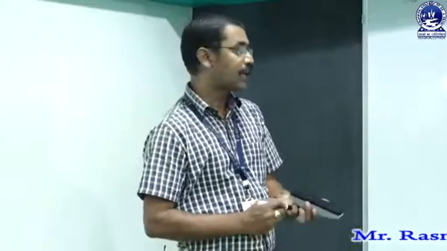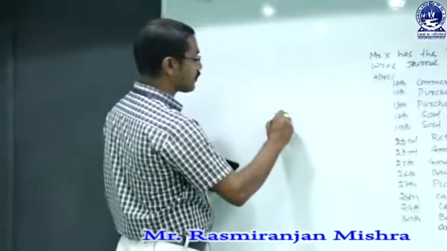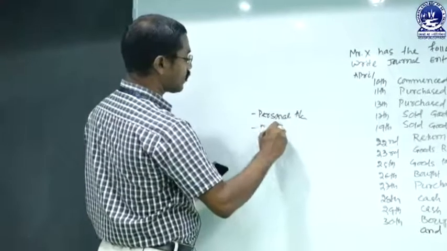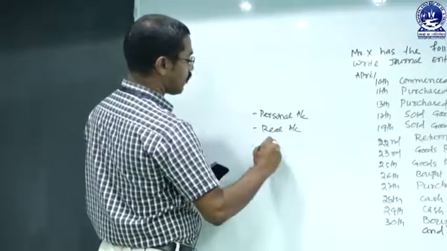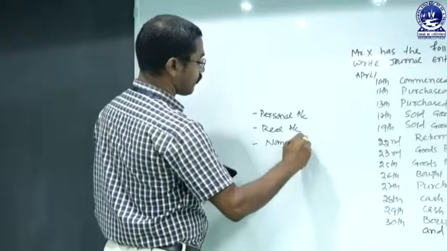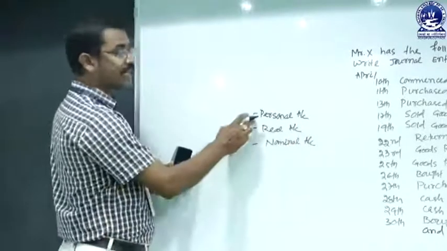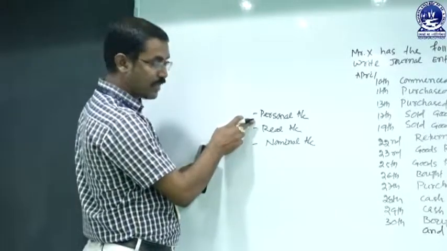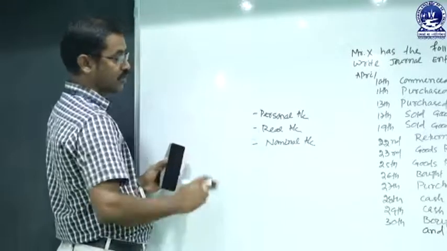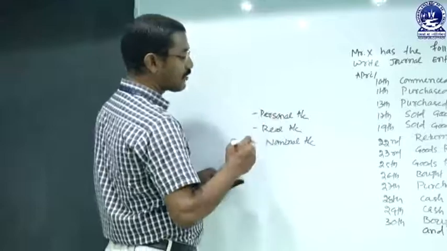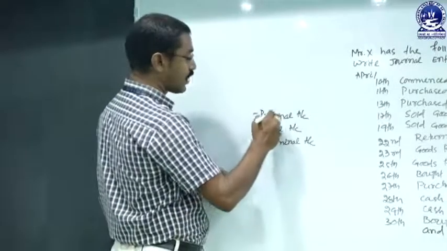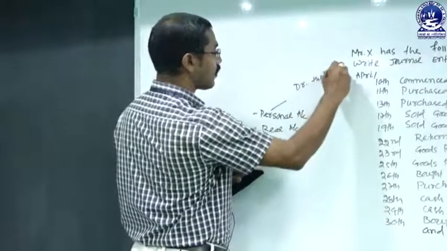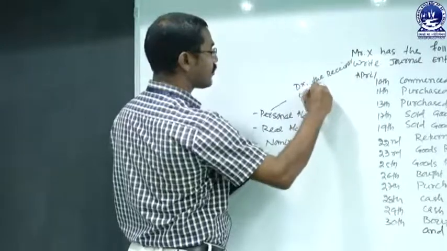So basically there are three types of accounts. One is personal account, second one is real account, third one is nominal account. Personal account relates to persons, whether natural persons, artificial persons, or those that represent persons. The rule relating to the personal account is: debit is the receiver and credit is the giver.